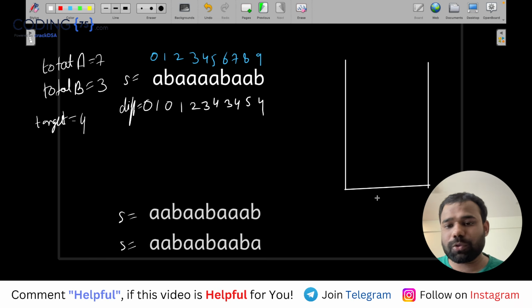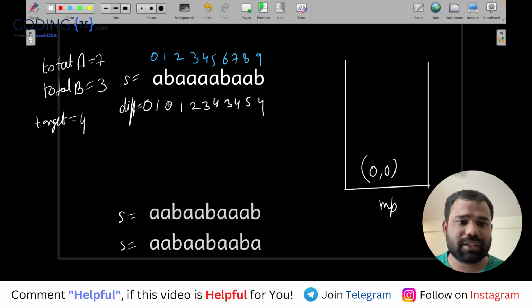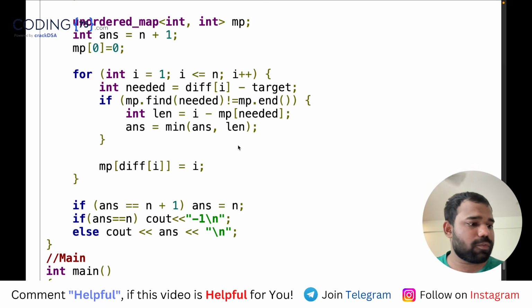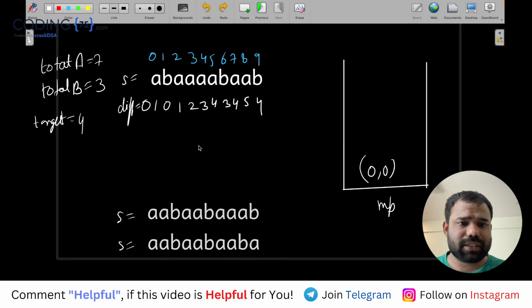Okay, so we have this map where 0, 0 is there. That means difference 0 is at index number 0. Now I will simply move forward and start from index number 1.